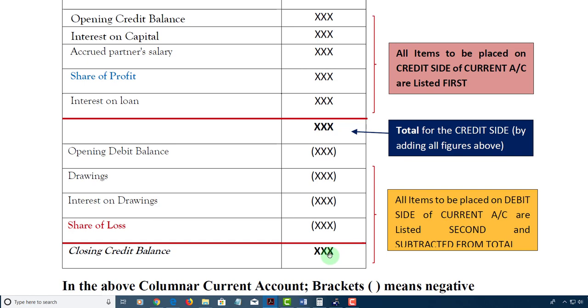In this case, it means that you have overdrawn profit, or drawings in excess of profit. Because if we reason this out, the items up here typically represent salaries and anything that the partner is entitled to. The debit side, or the lower portion, would basically tell you all the items that the partner would have withdrawn and all the costs they would have incurred in withdrawing monies and so on.